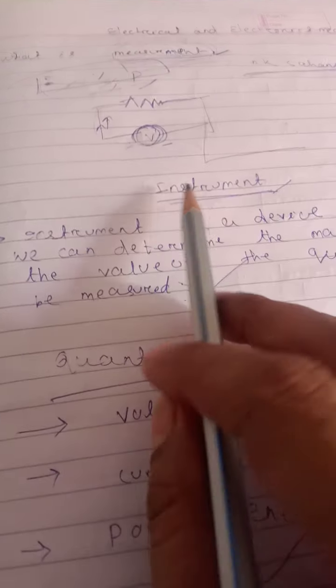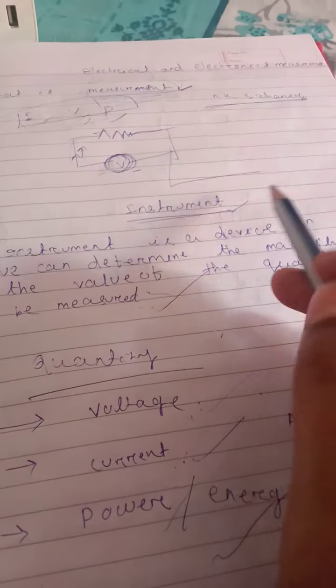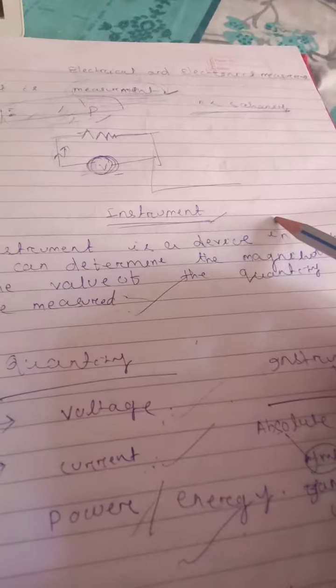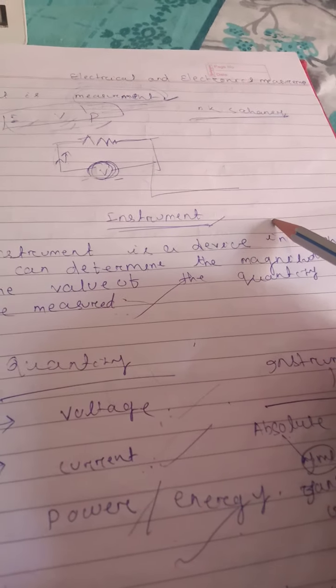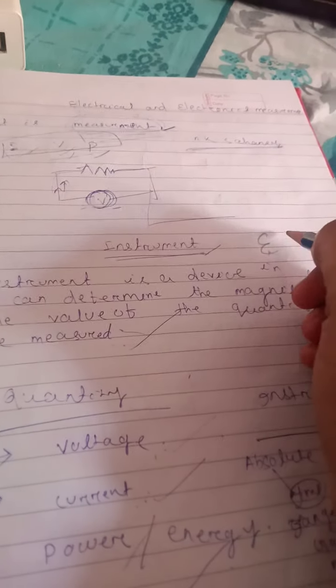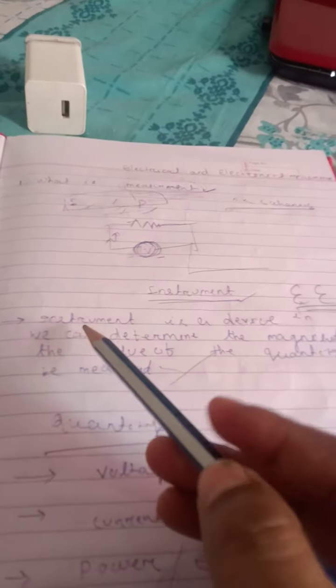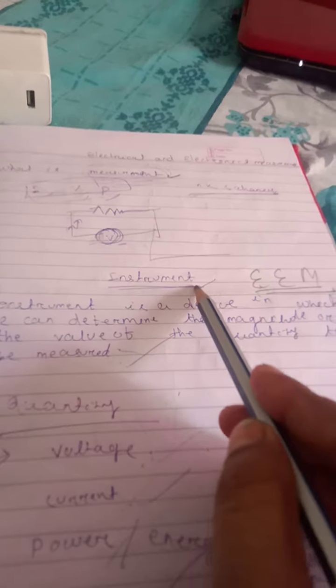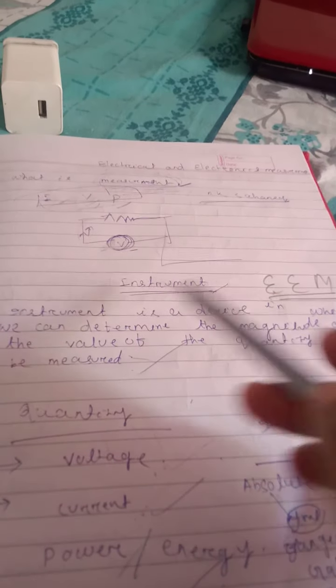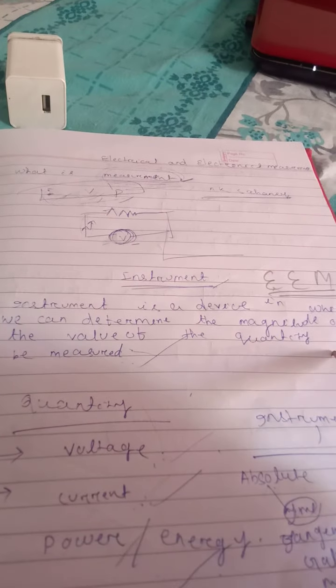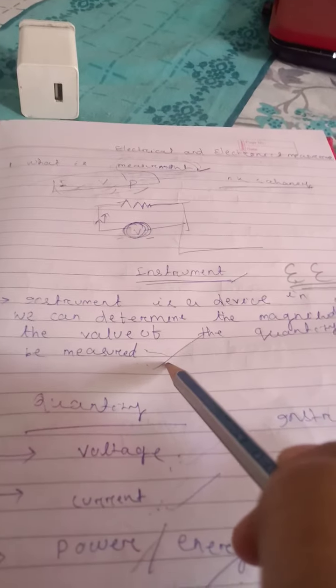Today we will discuss the instrument and its classification. It is the first portion of your electrical and electronics measurement subject, right? The instrument is nothing but a device with which we can determine the magnitude of the value of the quantity which is to be measured.